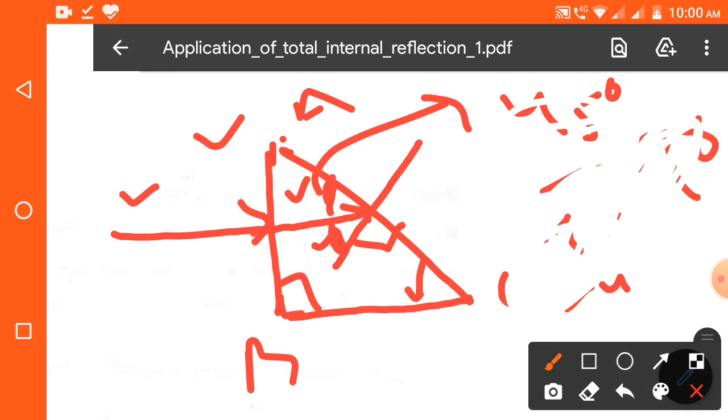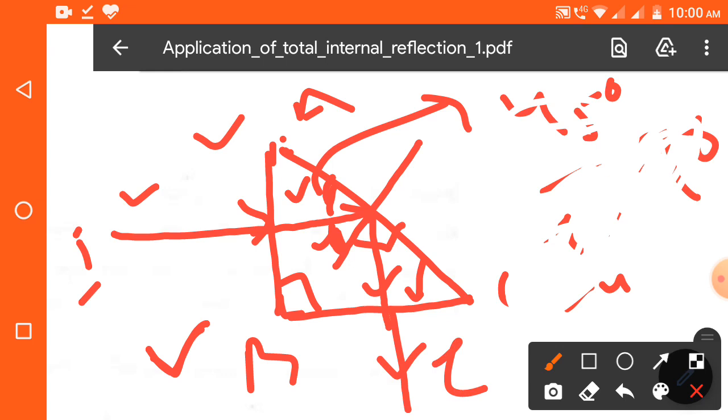Then, by obeying the laws of reflection, the ray of light gets reflected, and now it is approaching the surface BC. At the surface BC, it is also incident normally. It means it will emerge normally. See, this is the incident ray and this is the emergent ray. The angle of deviation between the incident ray and the emergent ray is 90 degrees.